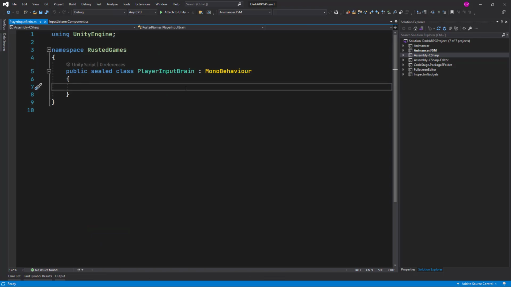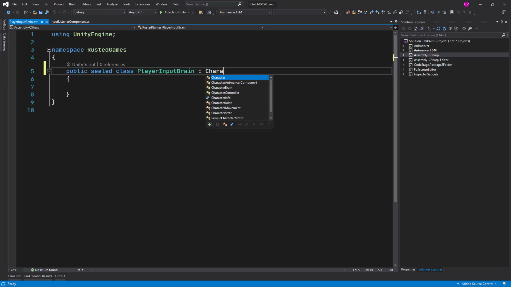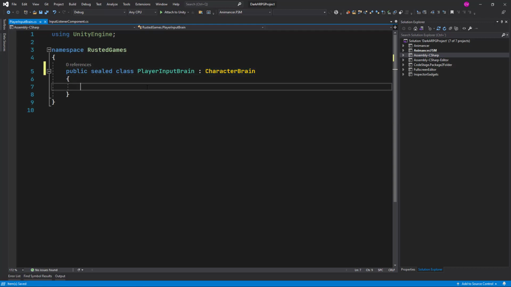There we have it. So the first thing, of course, we want to do here is to, instead of inheriting from model behavior, we want to inherit from this character brain we created. And now we can start copying from the original input listener component.